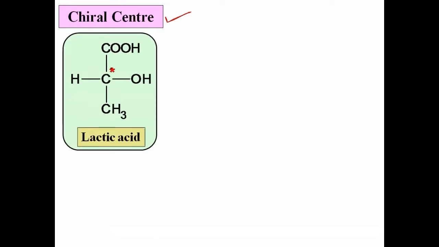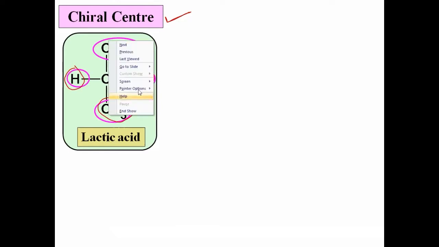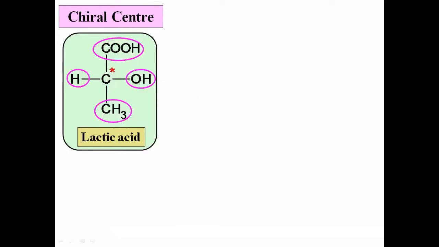Here, that central carbon, suppose I will make a star. This is lactic acid, the name of the compound is lactic acid. I will make a star on that central carbon. Now this central carbon is attached to one OH group, another one is the methyl group, third one is the hydrogen, and the fourth one is the COOH. Okay, thus there are four different atoms or groups.